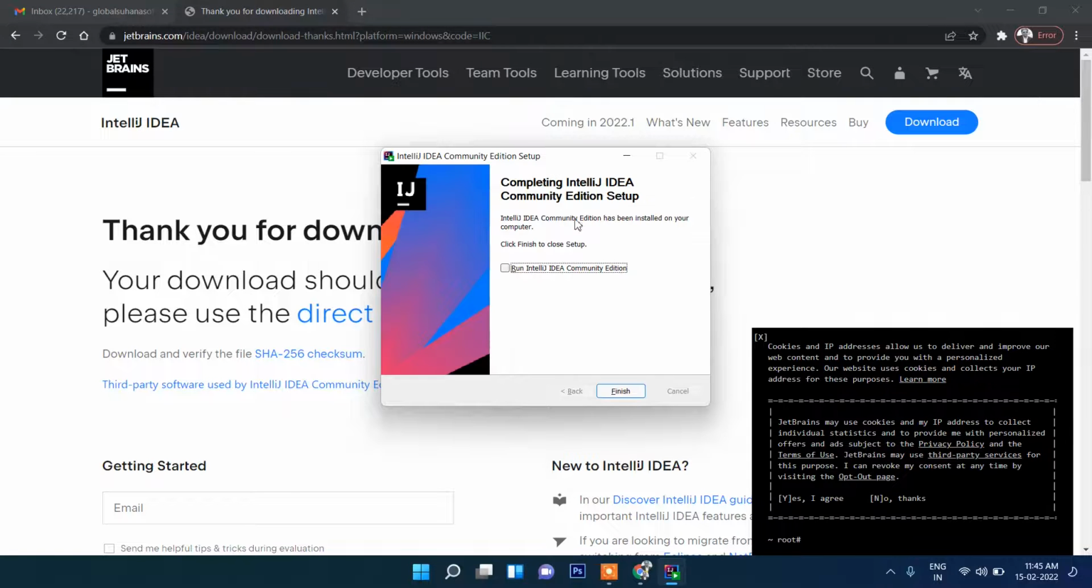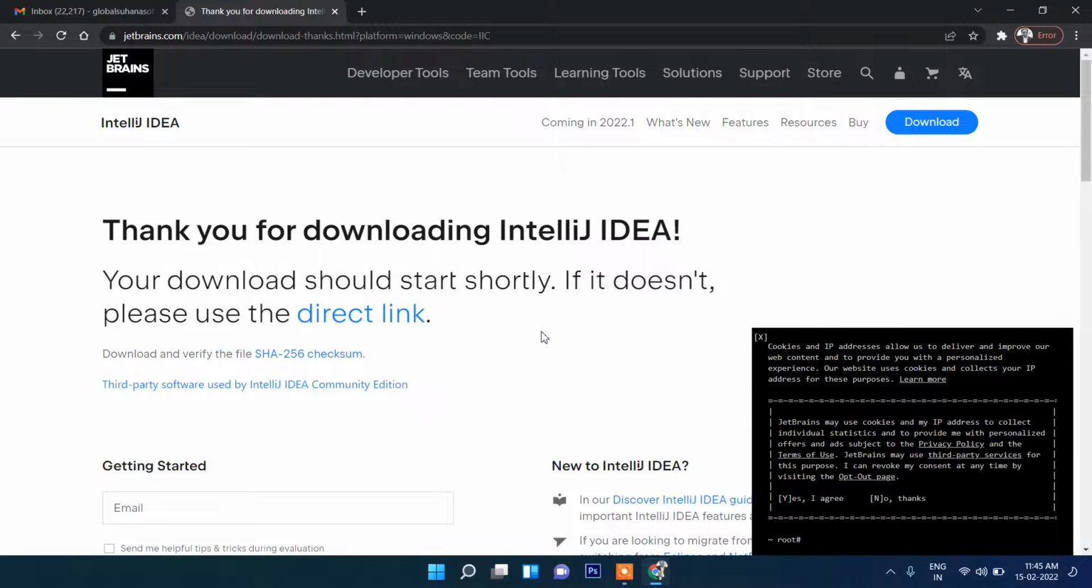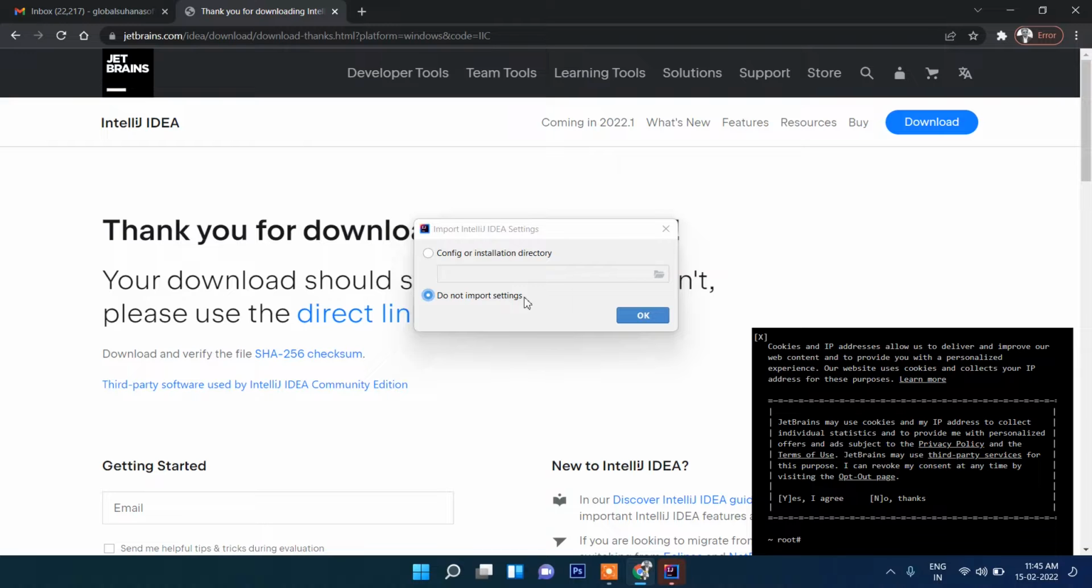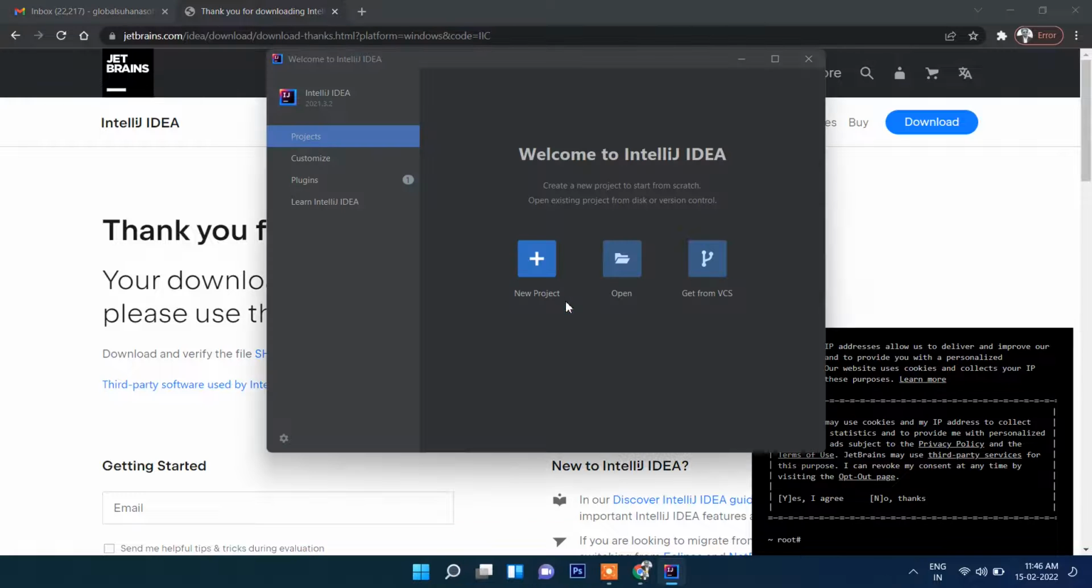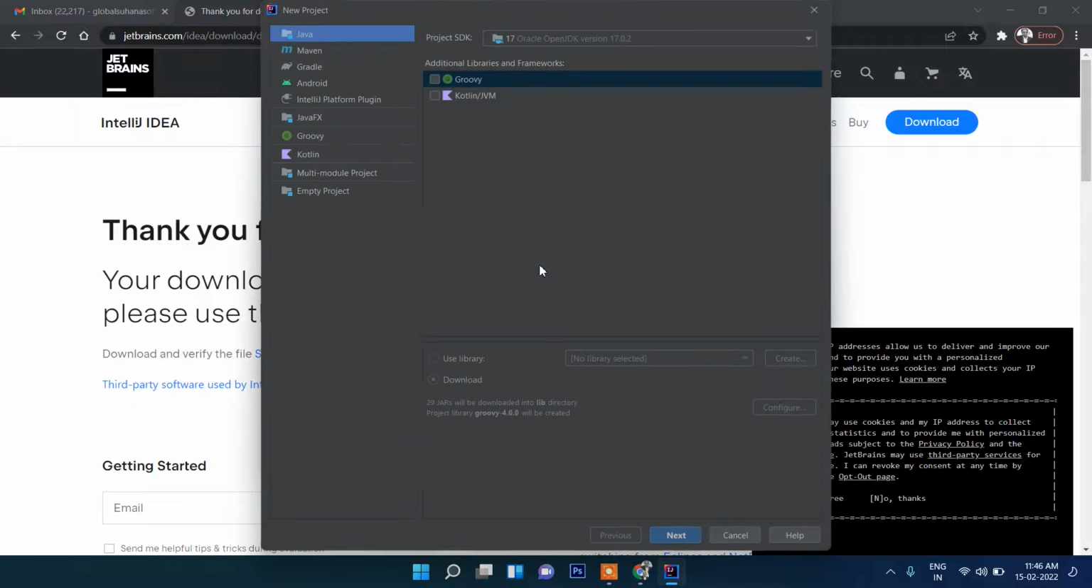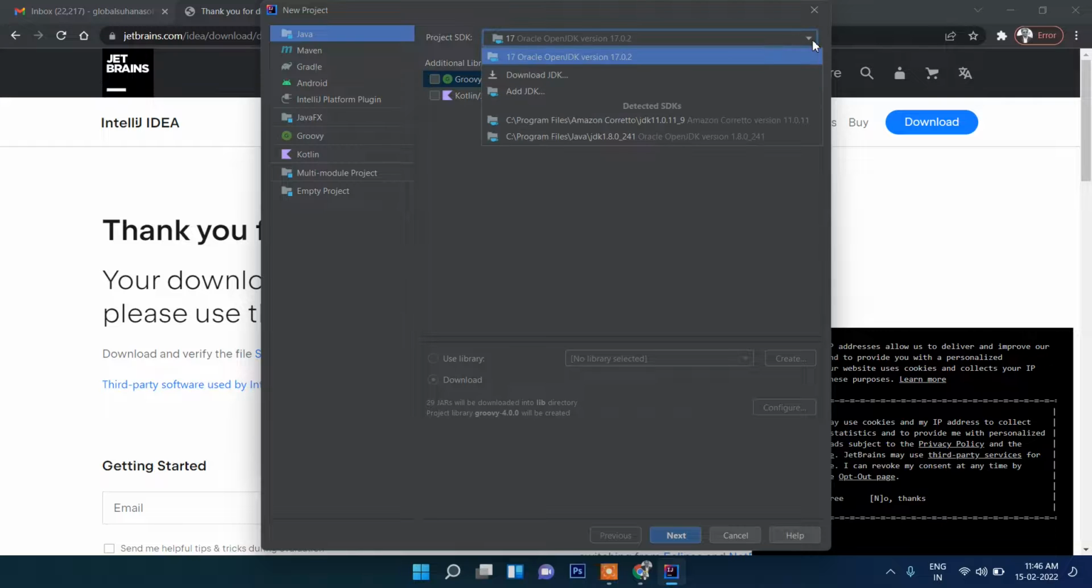And finally it's installed. So I will run this. Now it is asking me which project, so I will click on new project. Then I will select this Java. Here you can select which version of Java you want to use. If you don't have any latest version, then you can download JDK from here also.